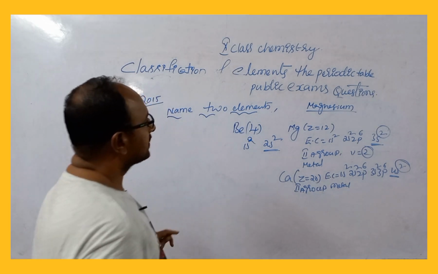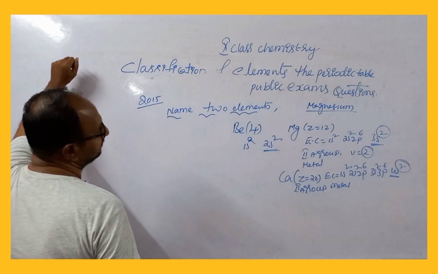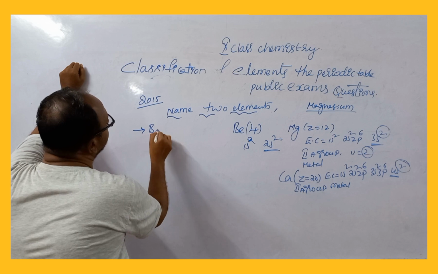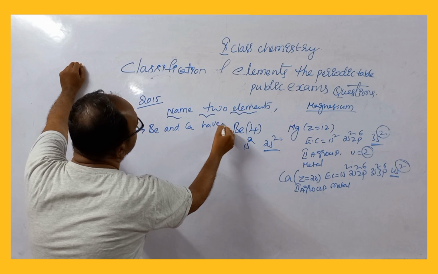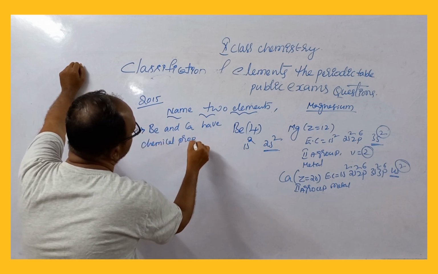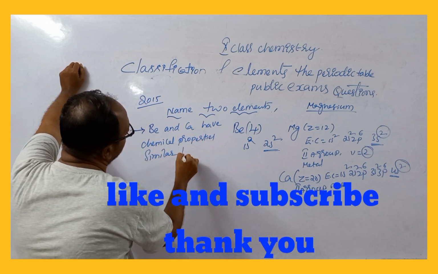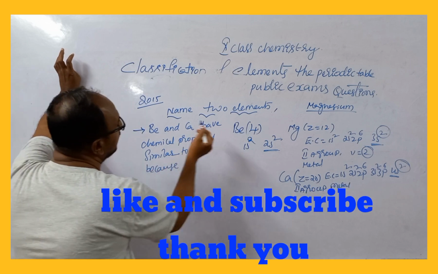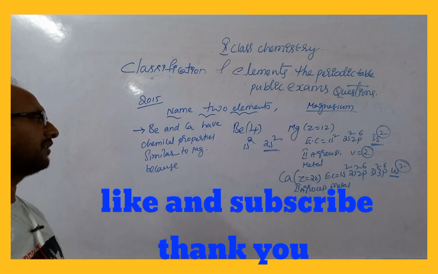So beryllium and calcium have chemical properties similar to magnesium because their valency, group number and number of valence electrons are similar to magnesium.